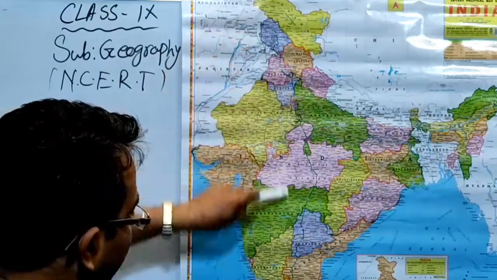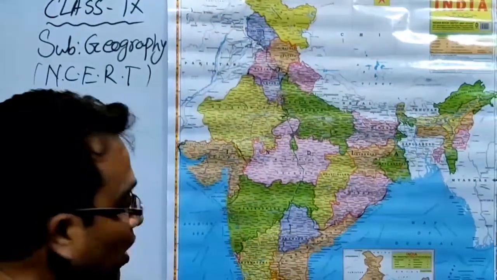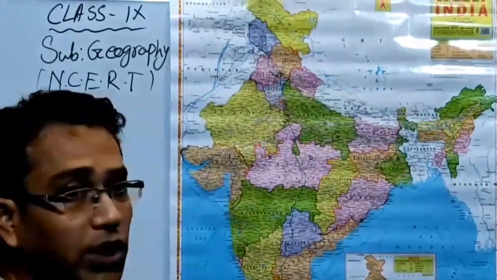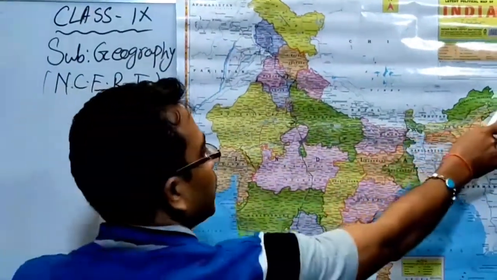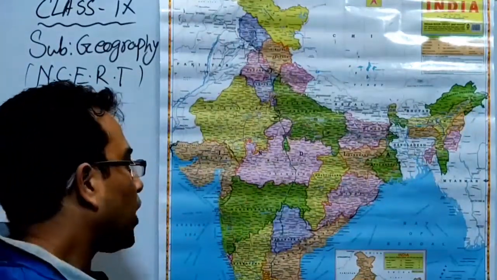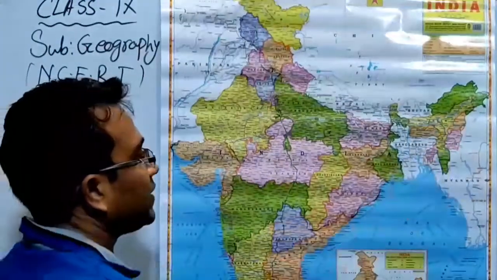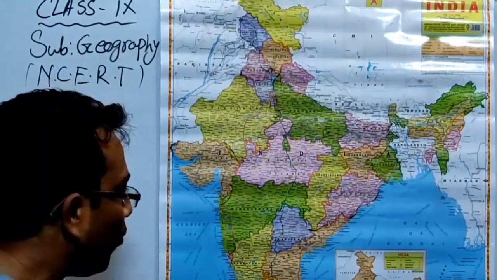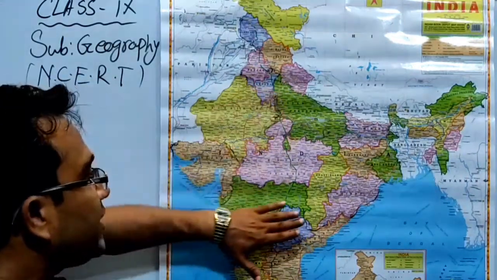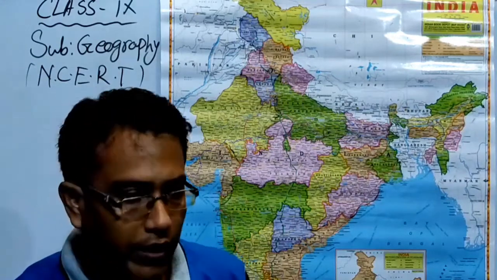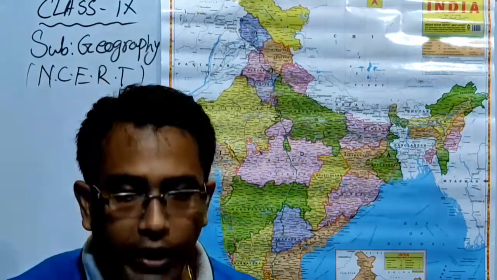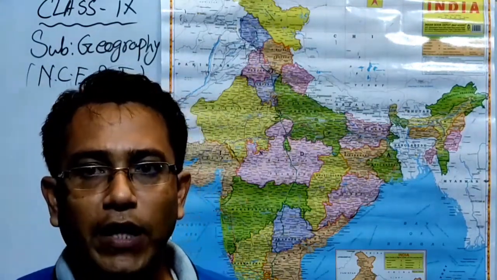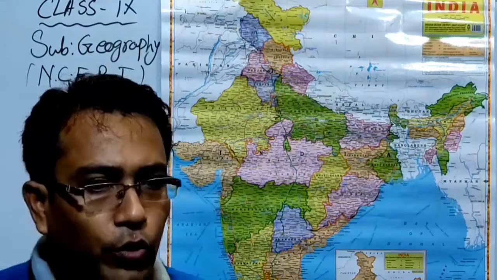Here I discussed the north to south extension yesterday, more than 3000 kilometers. Here it is westernmost and easternmost, which is also 2914 kilometers, that is the extension. Now this is the seventh largest country in the world, and in your textbook page 2 you will get the size of the countries shown through a bar graph.